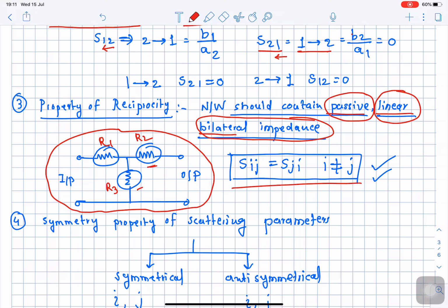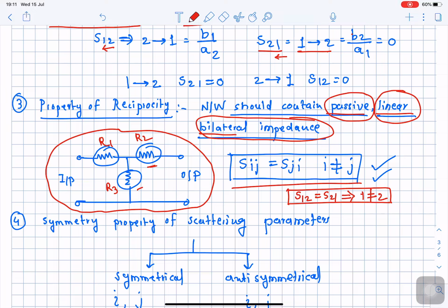So in terms of 1 and 2 representation of a port, if the network possesses reciprocity, then I can write, if I replace i with 1 and j with 2, S12 is equal to S21, provided port number 1 is different from port number 2. That is the meaning. So what does this mean? What is the physical interpretation of reciprocity? That means S12 is equal to S21.